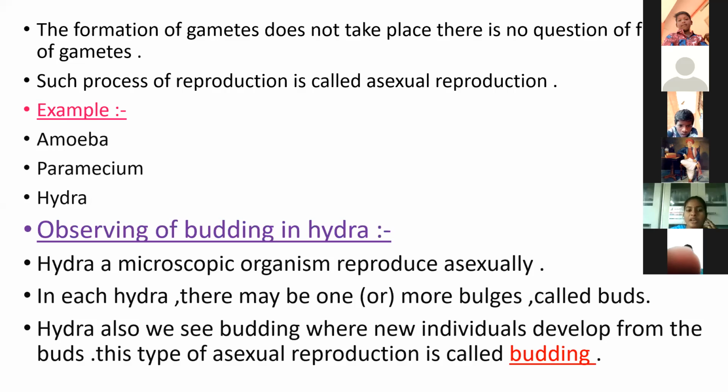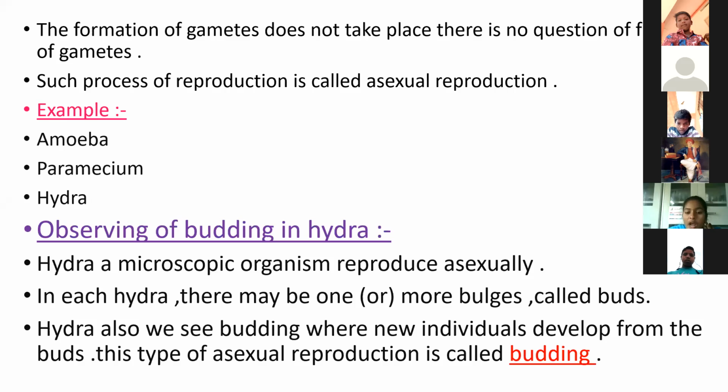Each hydra may produce one or more bulges, which are called buds. In hydra we see budding produce new individuals.